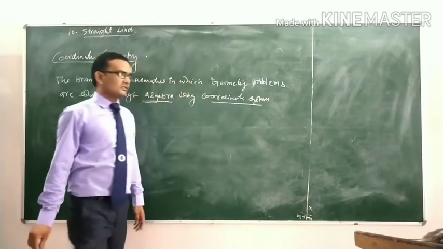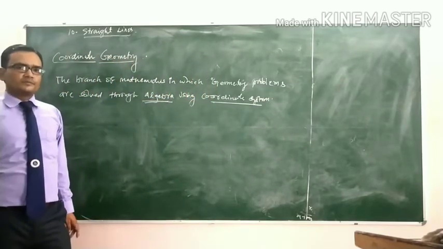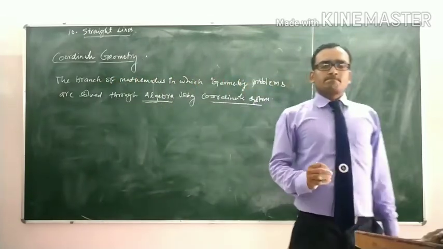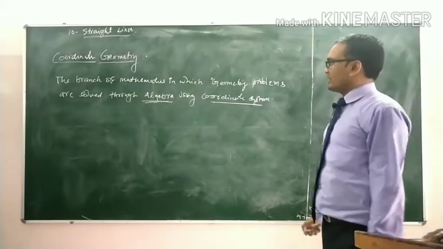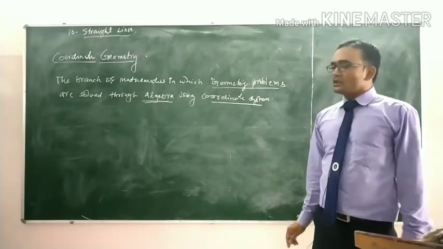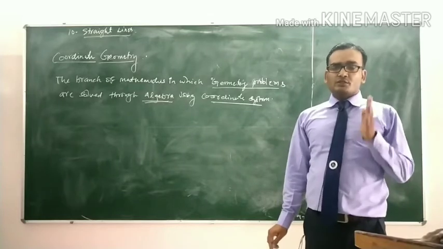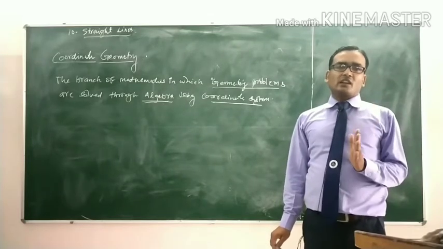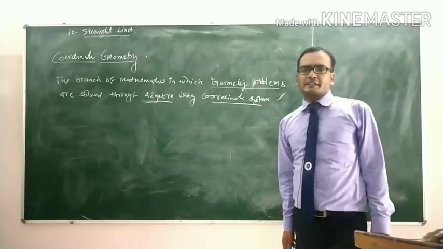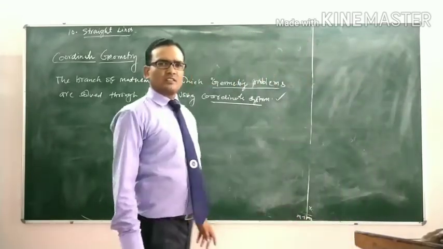That means coordinate geometry is the branch of mathematics in which geometry problems are solved through algebra by using coordinate systems.